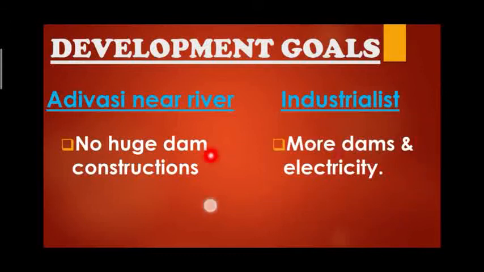But the Adivasis are not going to search for the same because they reside near the river. Because of dams, the people who reside near the river often suffer, because their villages are wiped out and they have to abandon their village and go to some other place. So the Adivasi will suffer if dam construction takes place.